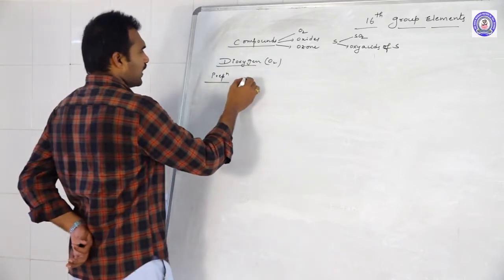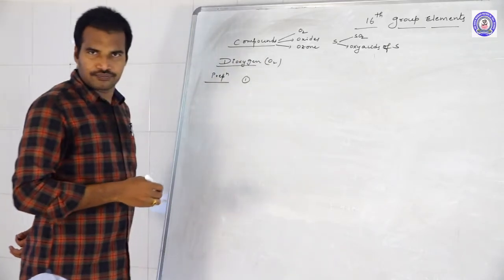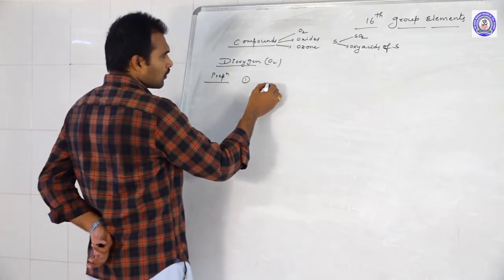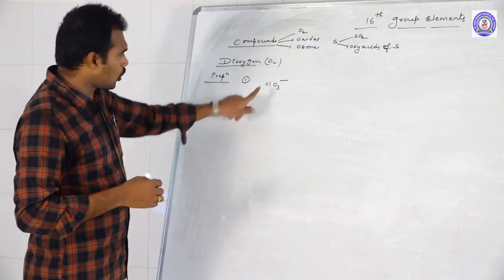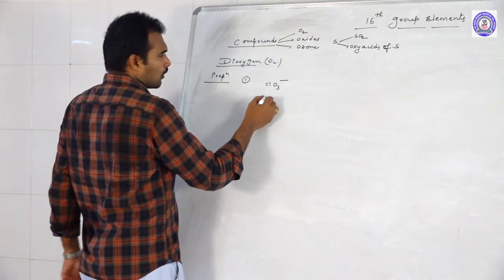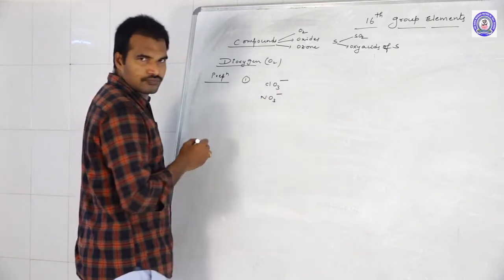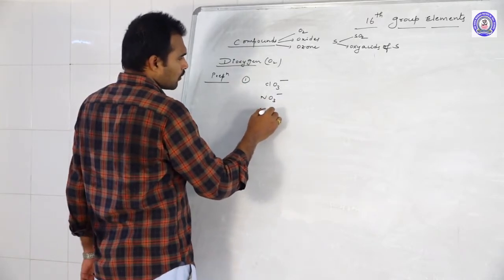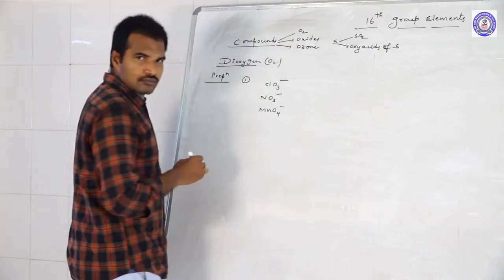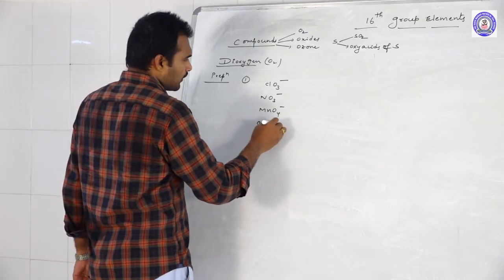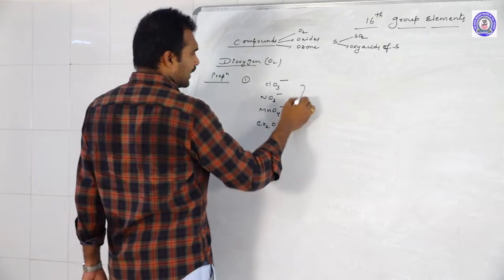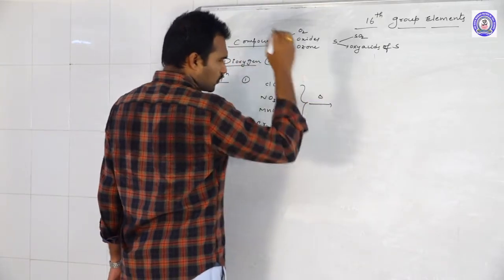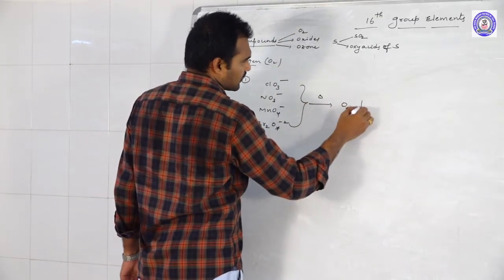One thing, we can prepare this dioxygen by using chlorate salts, ClO3 minus, nitrate salts, or else permanganates or dichromates. Any one of these salts, on thermal decomposition, we can prepare oxygen gas.